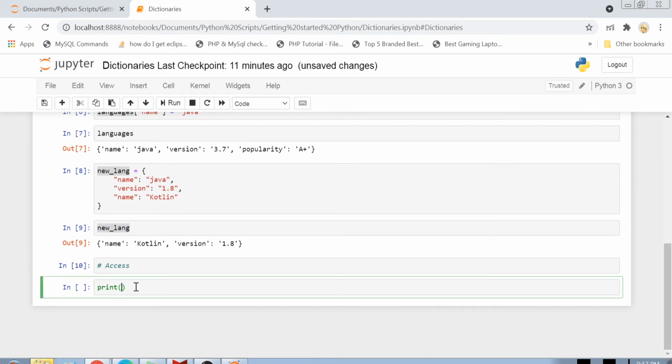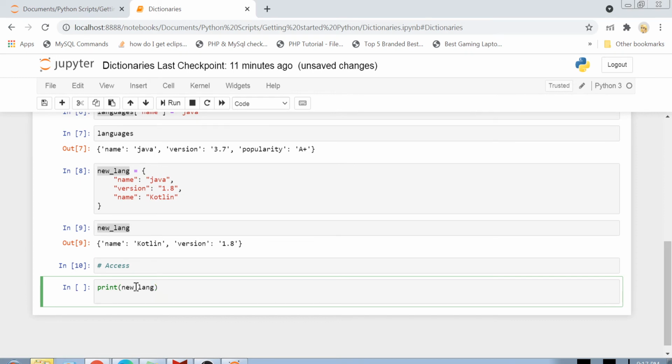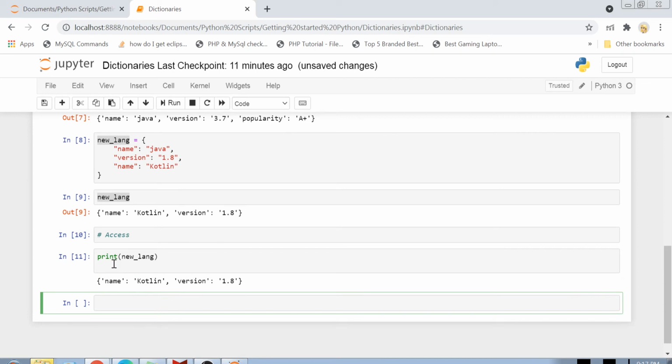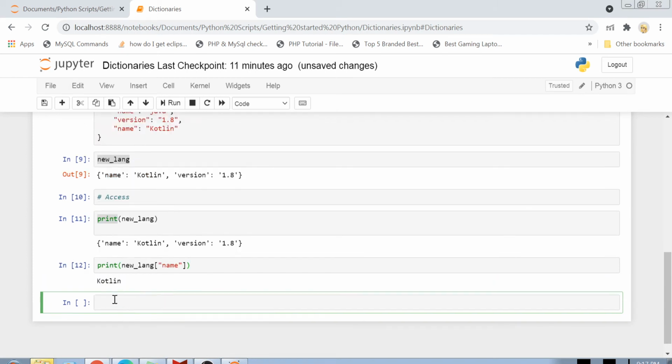And if I only want to print a particular key, what you can do is write the name of the dictionary, use square brackets, and in them write the name of your key. So if I write new lang name, then it will print out the value of the key name.